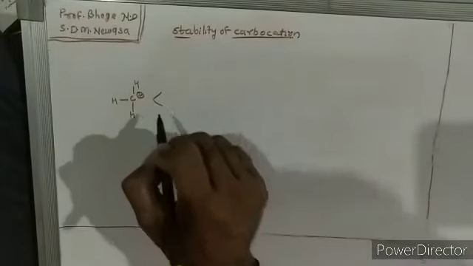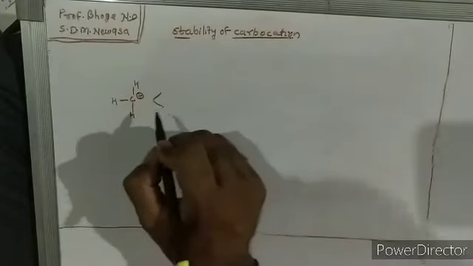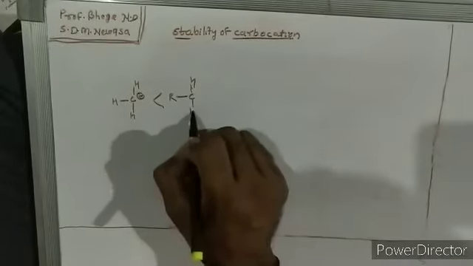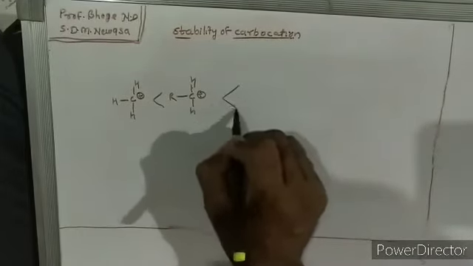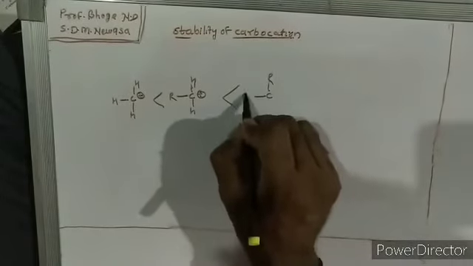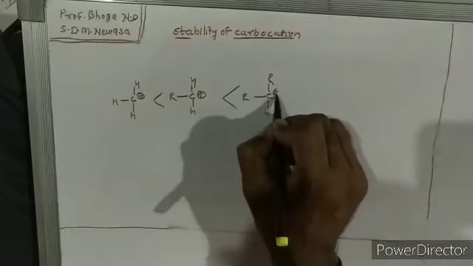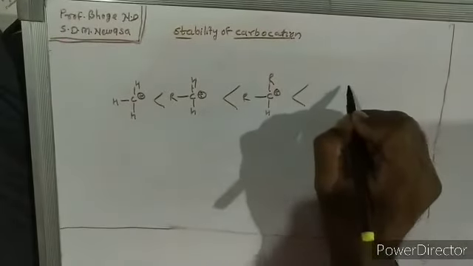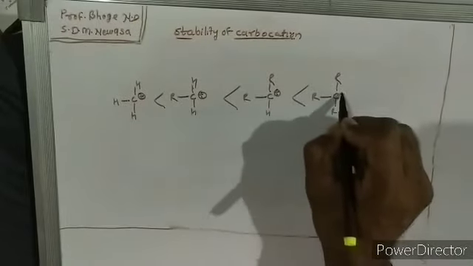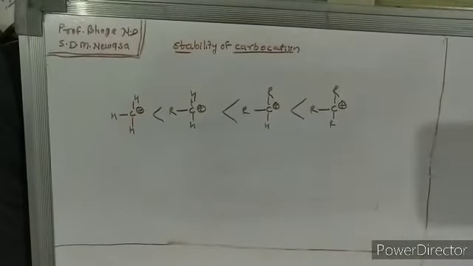Then let's take the primary carbocation, then the secondary carbocation, and at last the tertiary carbocation.